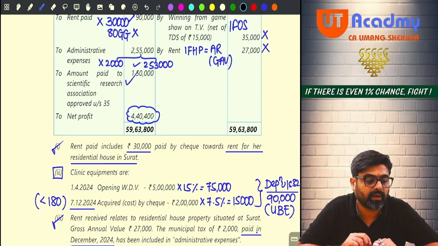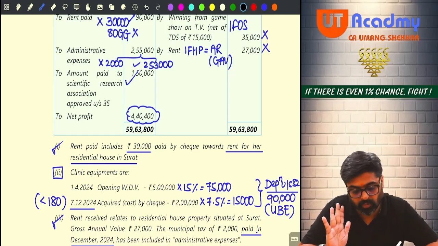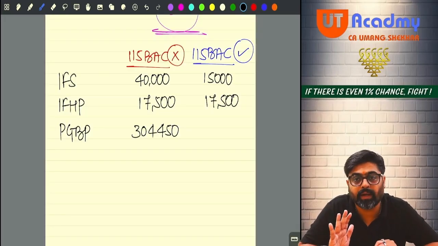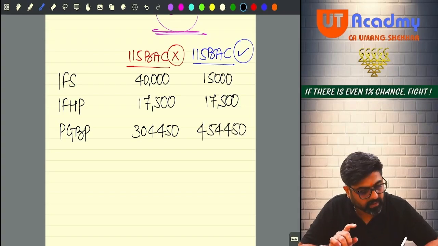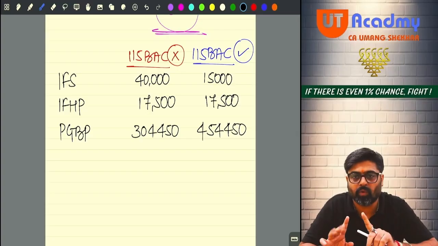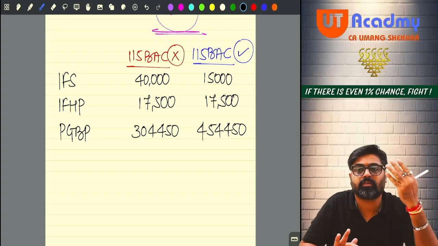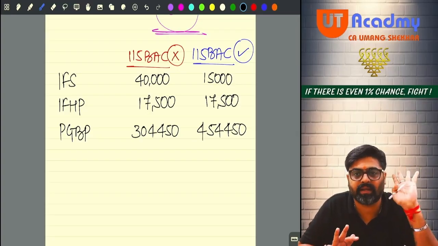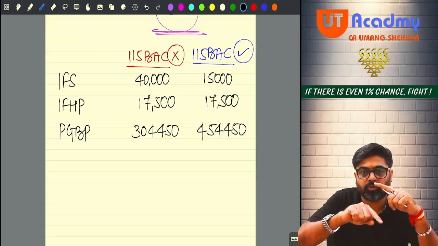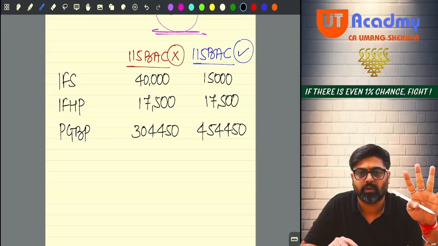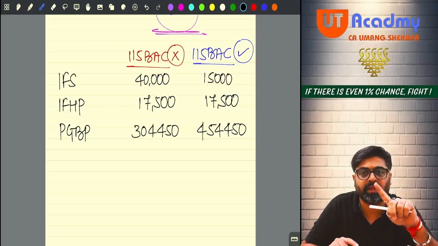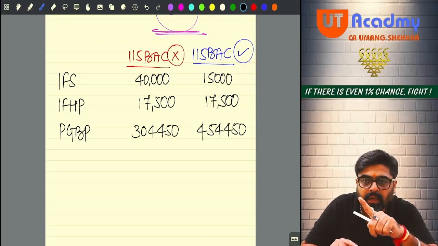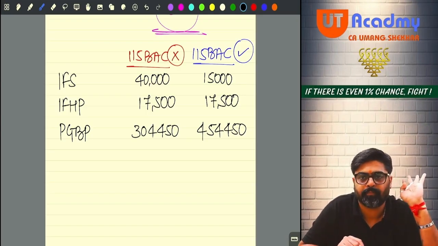So you are going to get 4,54,450. Rest everything remains the same. Only one payment, that is the donation to the Scientific Research Association, will be disallowed. So you will have to add back that also. So in that case, your PGBP income will not be 3,04,450. Your PGBP income will be 4,54,450.